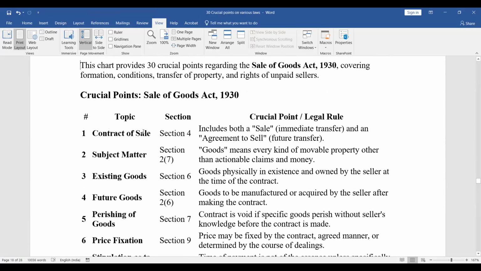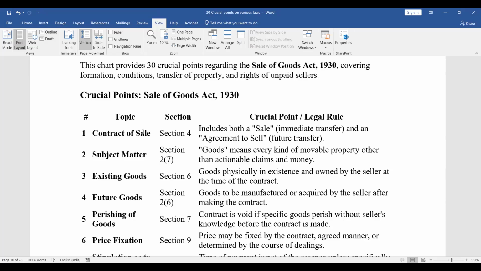Contract of sale, Section 4, includes both a sale, immediate transfer, and an agreement to sell, future transfer. Subject matter, Section 2, subsection 7. Goods means every kind of movable property other than actionable claims and money. Existing goods, Section 6. Goods physically in existence and owned by the seller at the time of the contract. Future goods, Section 2, subsection 6. Goods to be manufactured or acquired by the seller after making the contract.